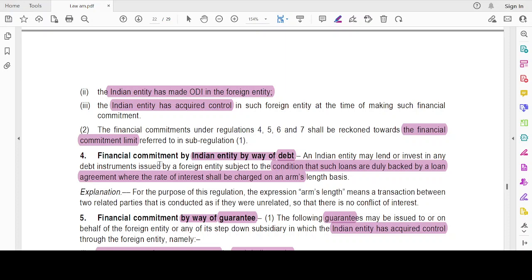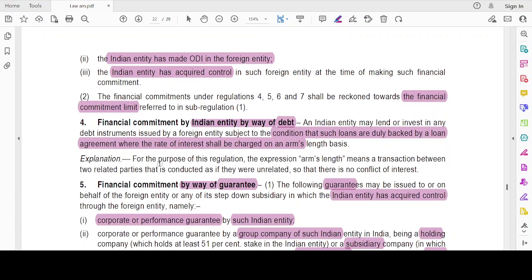Okay, arm's length basis means what? The same price would be charged to an unrelated party. That price would be known as the arm's length price. Okay, there is no conflict of interest. Okay, so what are the conditions here? The loan should be backed by a proper loan agreement, the rate of interest should be on an arm's length basis, and you should not have any conflict of interest.